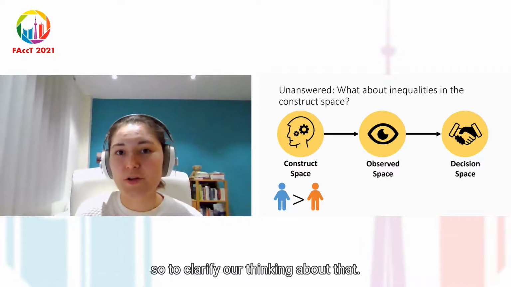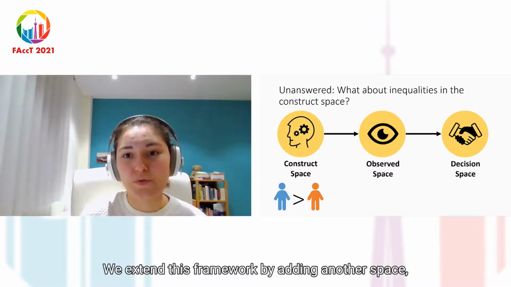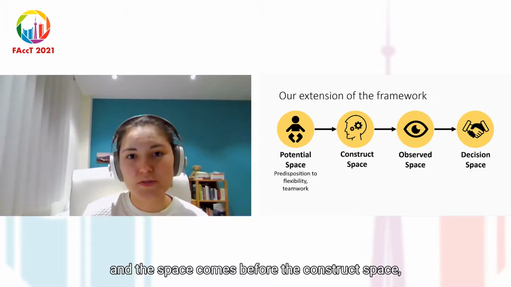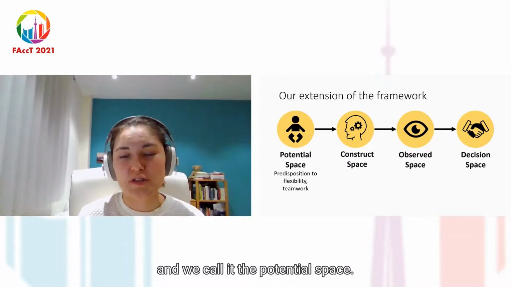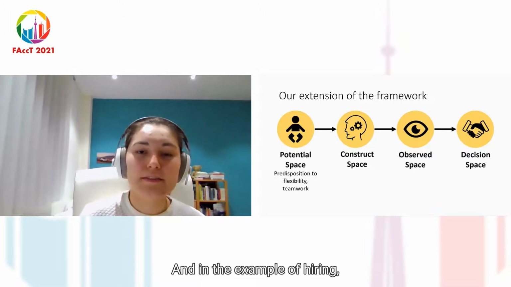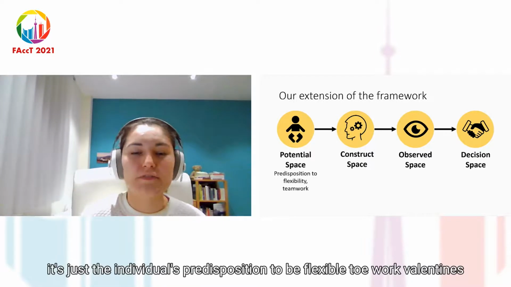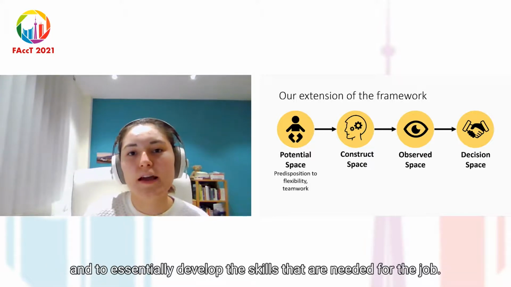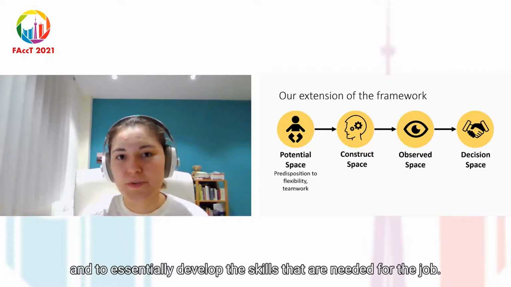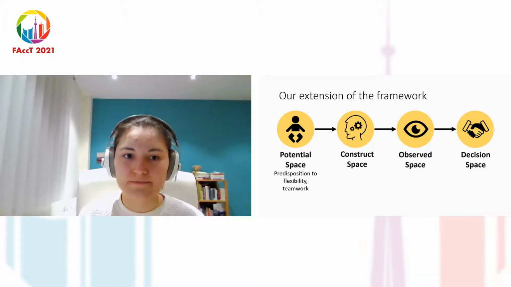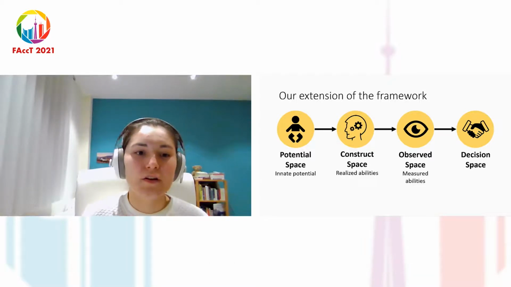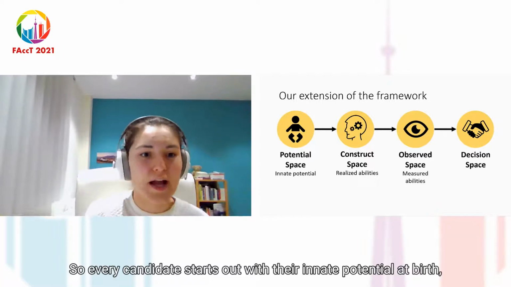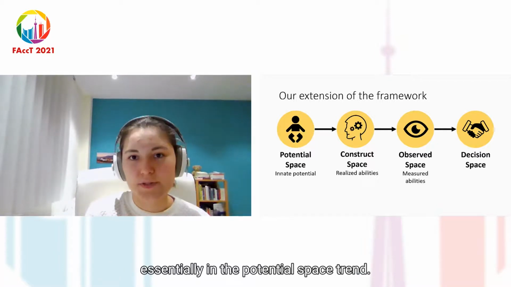And so to clarify our thinking about that, we extend this framework by adding another space. The space comes before the construct space, and we call it the potential space. And in the example of hiring, it's just the individual's predisposition to be flexible, to work well in teams, and to essentially develop the skills that are needed for the job. So every candidate starts out with their innate potential at birth, essentially in the potential space.